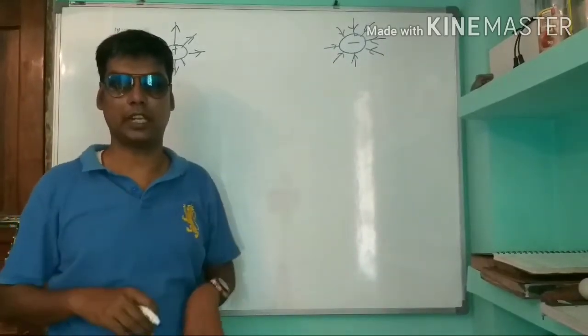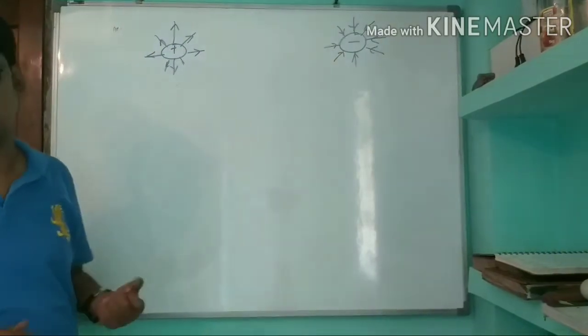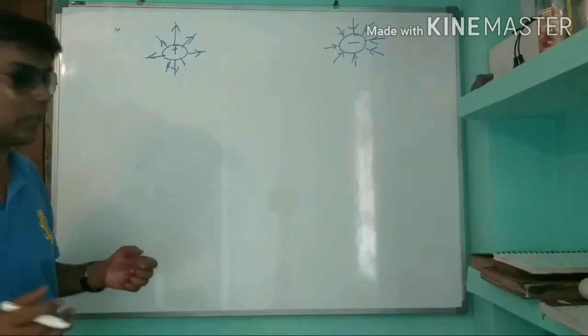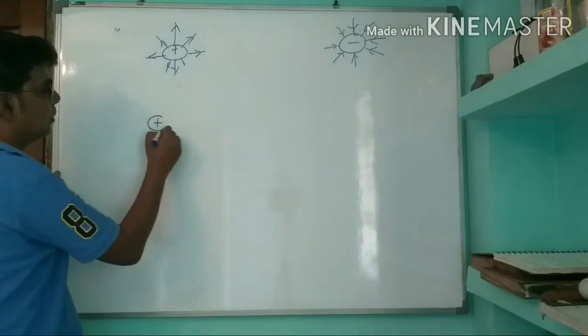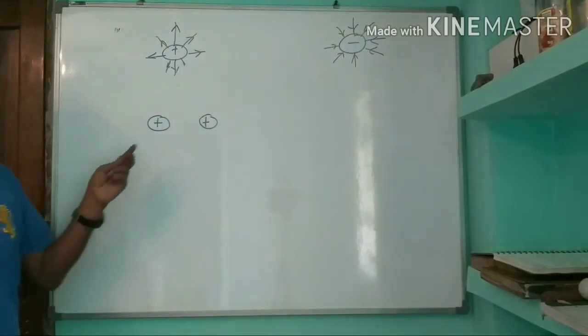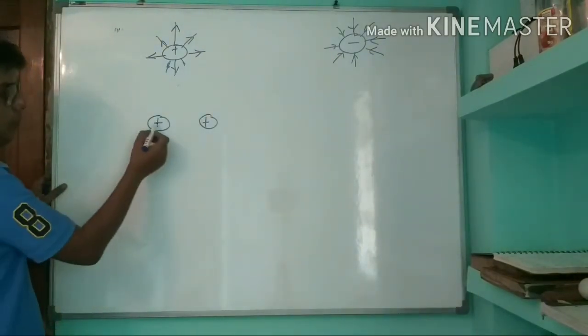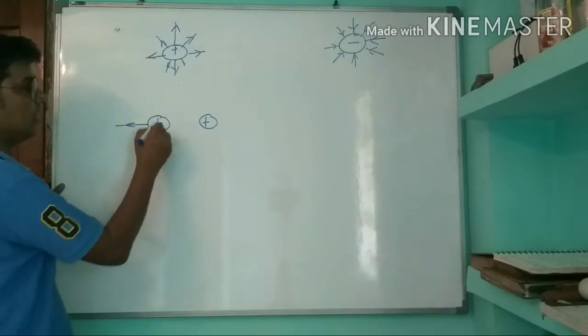Suppose we put two charges together. What will happen? Suppose two positive charges are placed. A positive charge originates an electric field, so it will be originating.